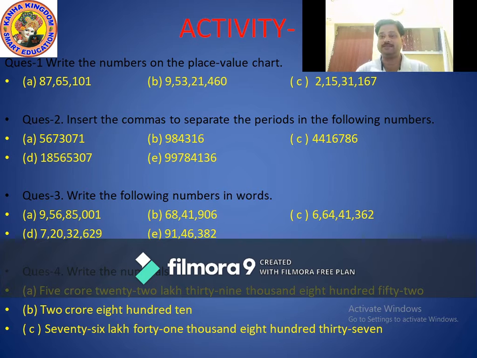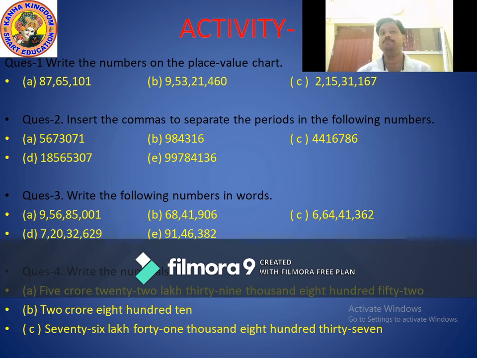Okay, so first part of this question is 56737071. How many digits? Yes, 7 digits. In 7 digits, how many commas? Very good, 2 commas. Means you have to start from ones period and move to lakhs period.